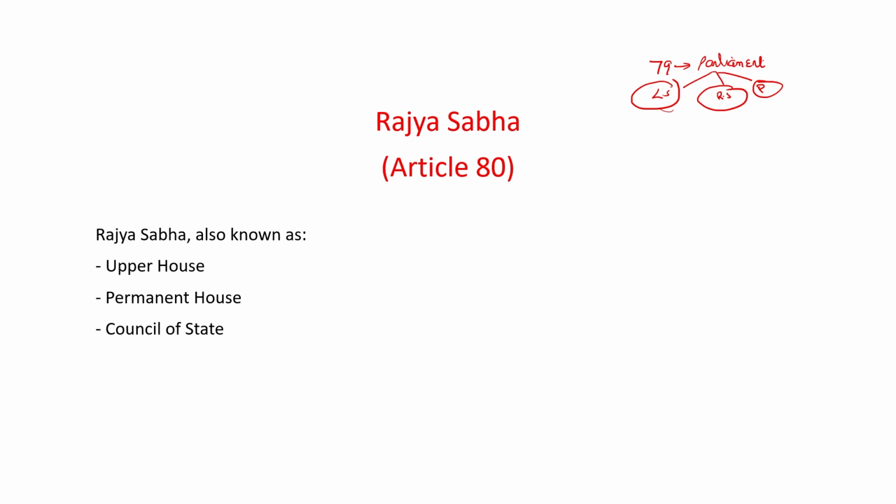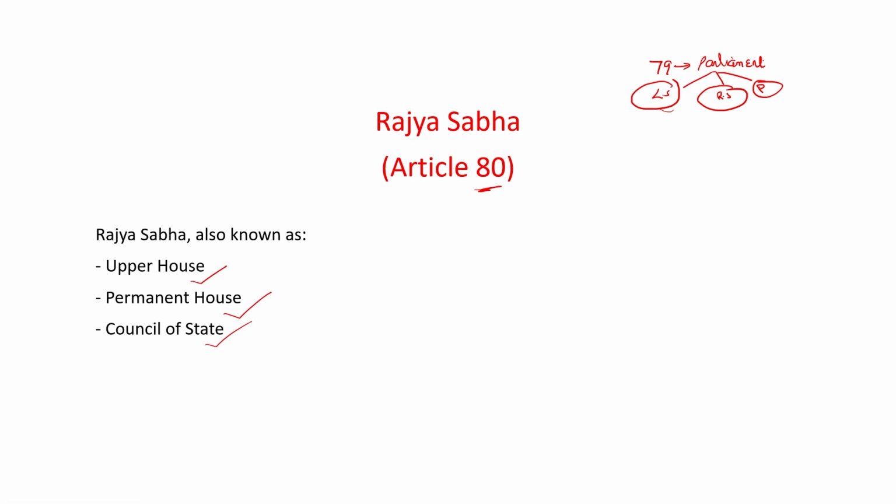According to Article 80 of the Indian Constitution, Rajya Sabha will be the upper house of the Parliament. So Rajya Sabha is explained under Article 80 of the Indian Constitution. Article 80 says that Rajya Sabha is also known as the upper house of India. Rajya Sabha is also known as the permanent house of India, and Rajya Sabha is also known as the Council of State.